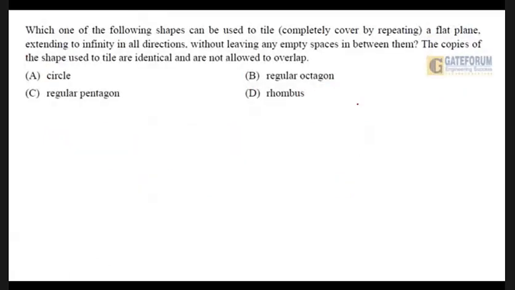Which one of the following shapes can be used to tile, that is, completely cover, a flat plane by repeating, extending to infinity in all directions? This is an important information. Without leaving any empty spaces in between them. The copies of the shape used to tile are identical and are not allowed to overlap. So the options are circles, regular octagons, regular pentagons, and a rhombus.